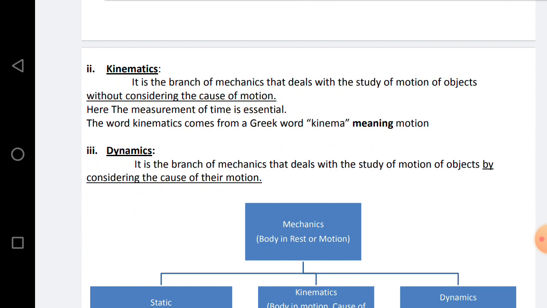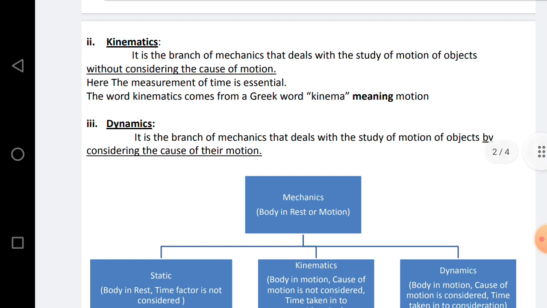The word kinematics comes from a Greek word, kinema, which means motion. And the third one, dynamics. It is a branch of mechanics that deals with the study of motion of objects by considering the cause of their motion. Here also the consideration of time is essential. So in kinematics we are not considering the cause of motion, but in dynamics we are considering the cause of motion. In both kinematics and dynamics we are considering time, so time consideration is essential.